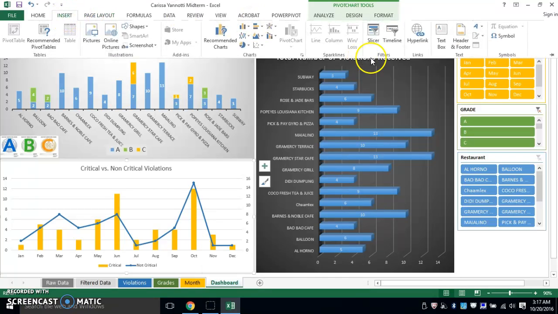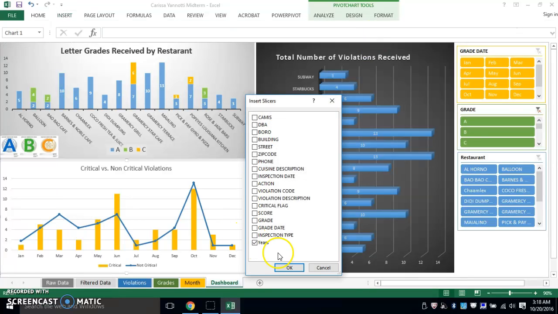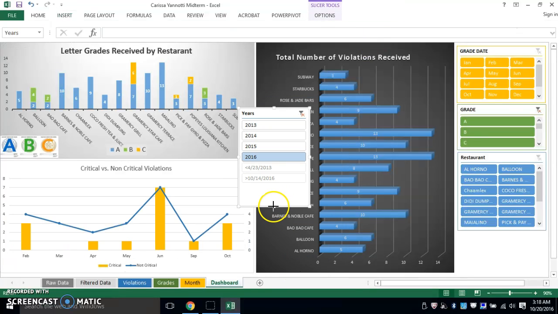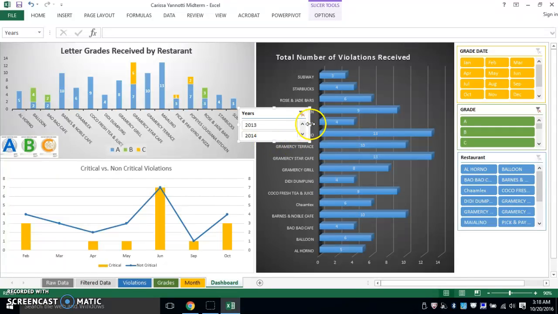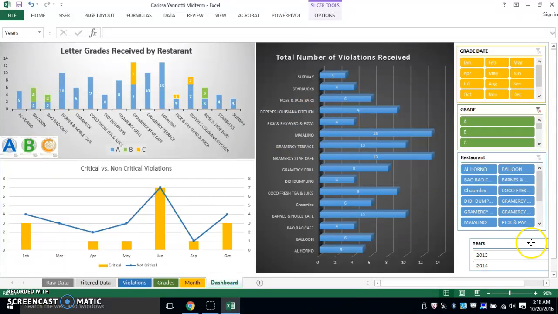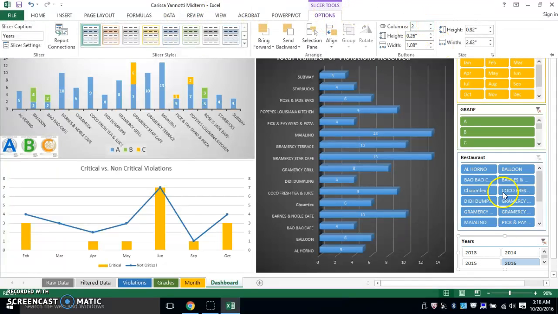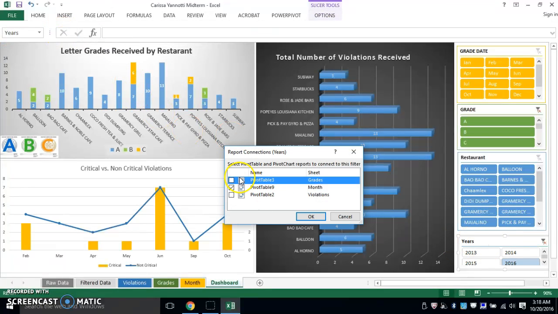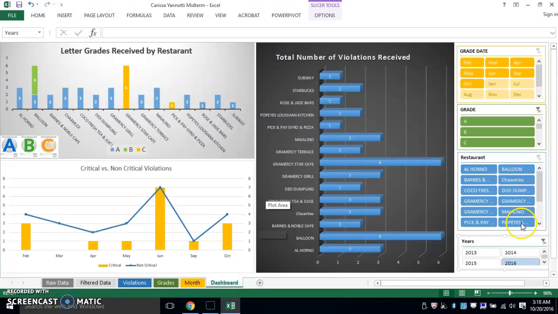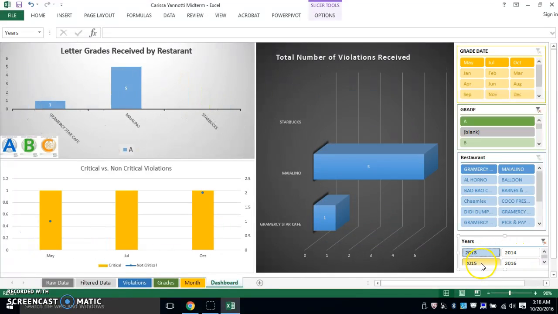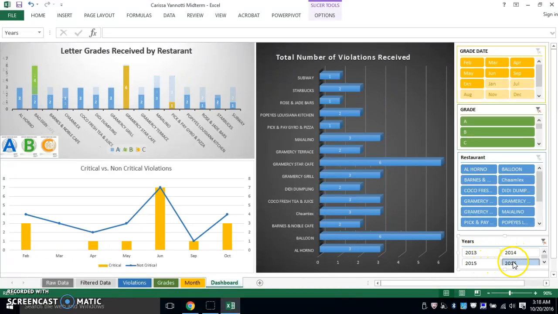So we're going to go to insert, and then we're going to go to slicer, years, press OK. I'm going to adjust the size of this, scroll this over, and I want to, options, I want it to have 2 columns, just to make it a little bit better. And then we're going to report the connections. So I reported the connections for all my slicers, and now it's just going to change everything. You see how it's selected just for 2016, or if you select it for 2014, it changes it as you go along, which is what I really love.